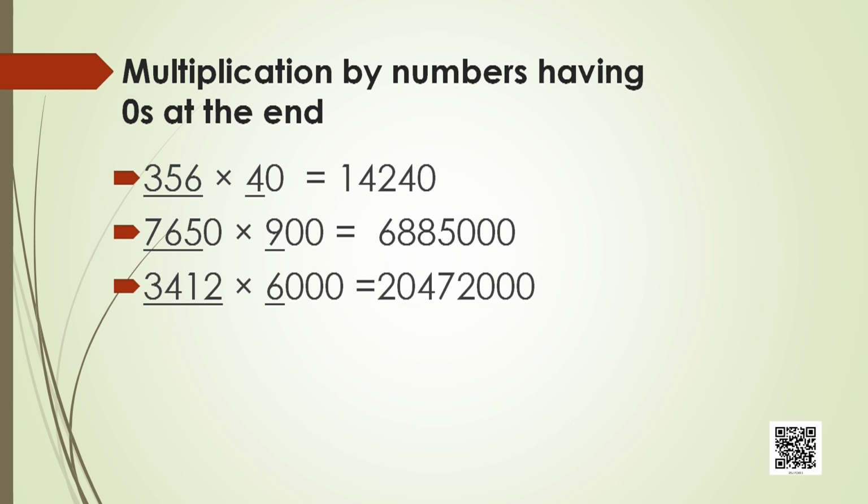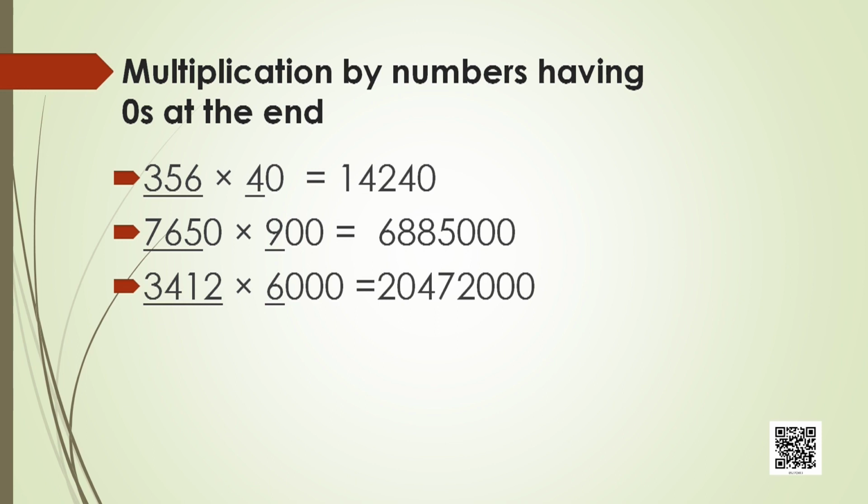6,000. Find it bigger number, very big number, isn't it? So just multiply the numbers without zero. So multiply 3412 into 6. It's very simple. The multiplication is a single digit multiplication. You can do mentally also.